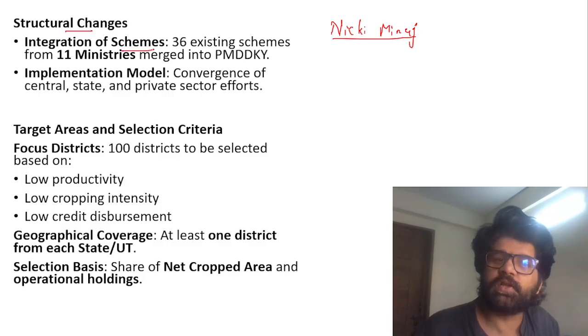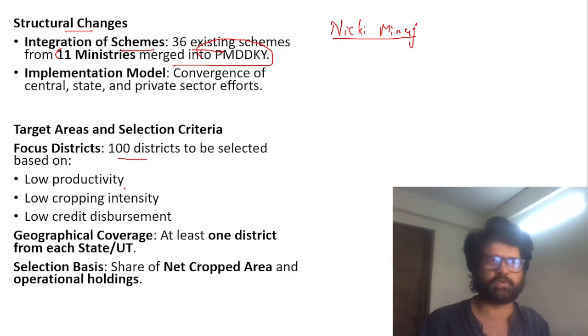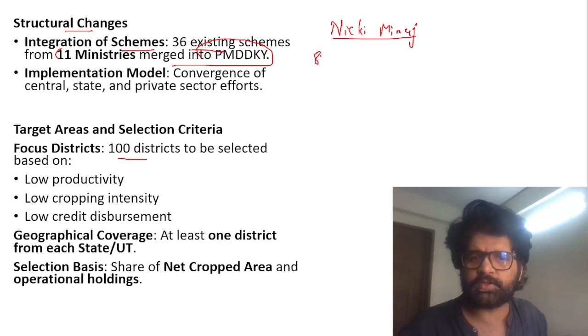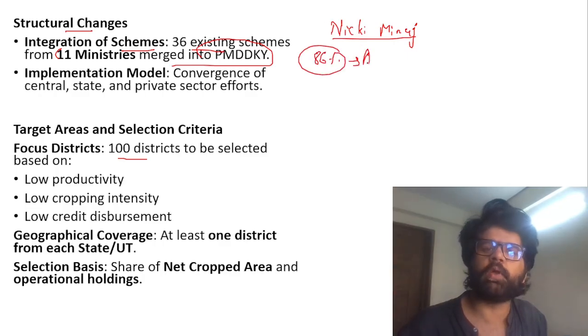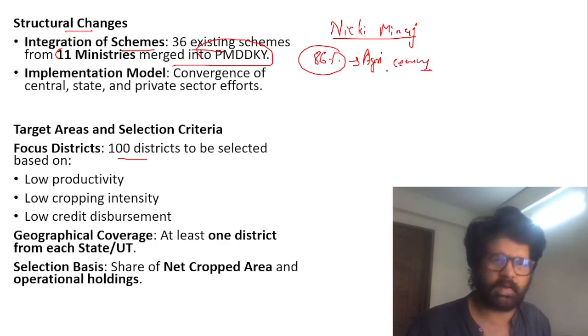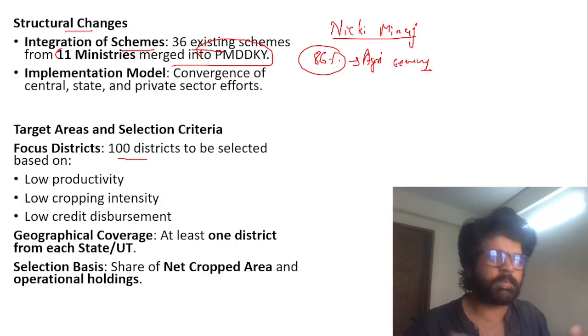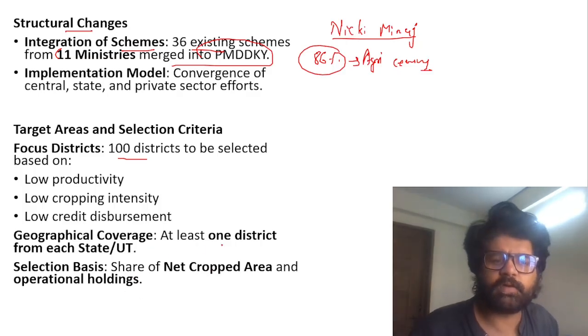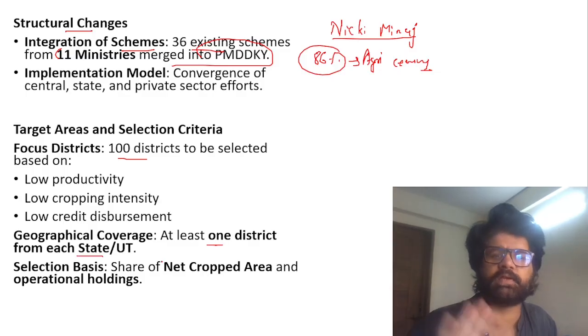So, structural changes: integration of schemes, 36 existing schemes from 11 ministries merged into PM Dhan Dhanya Krishi Yojana. 100 districts to be selected. And again, their aim is to increase productivity because our productivity is very low. Ours is a very fragmented agriculture. Small and marginal farmers constitute around 86% of total farmers in India, according to the agricultural census. That means they have less than or equal to 2 hectares of land, and that is very little. So maybe consolidation of land holdings, all these things will happen. And geographical coverage: at least one district from each state and UT will be selected under this scheme.